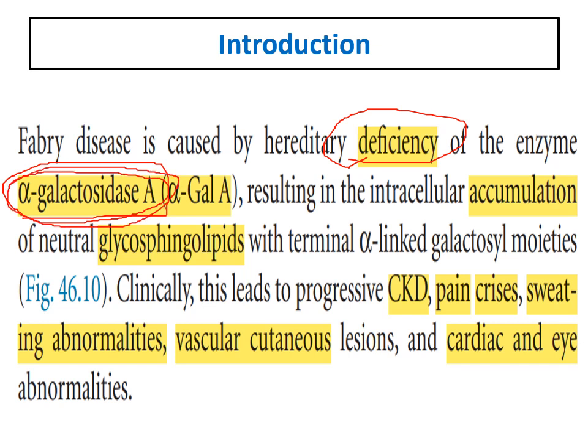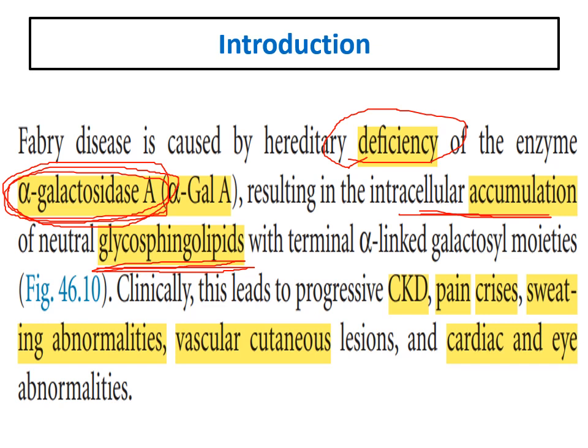alpha-galactosidase A, and this deficiency will lead to accumulation of glycosphingolipids in the cells. The sphingolipids are an important component of the cell membrane and membrane of the intracellular organelles. So we have a deficiency of alpha-galactosidase A that will lead to intracellular accumulation of glycosphingolipids.